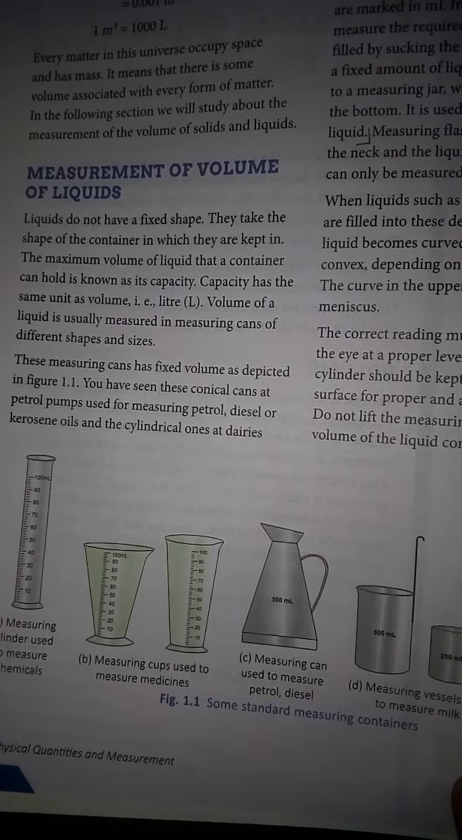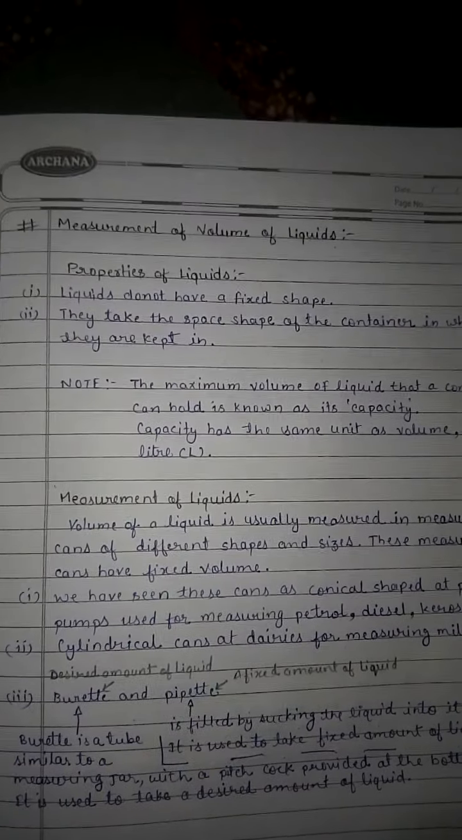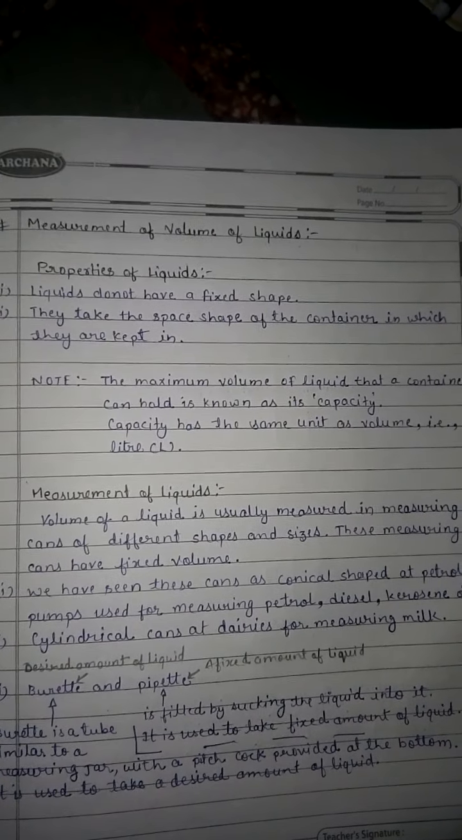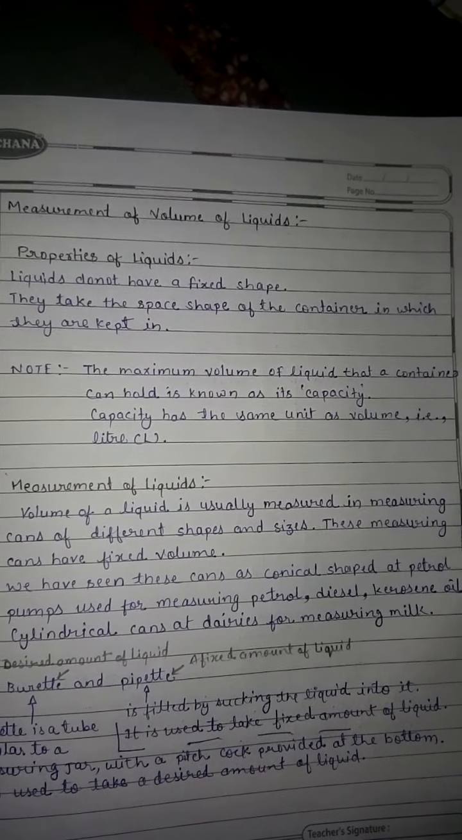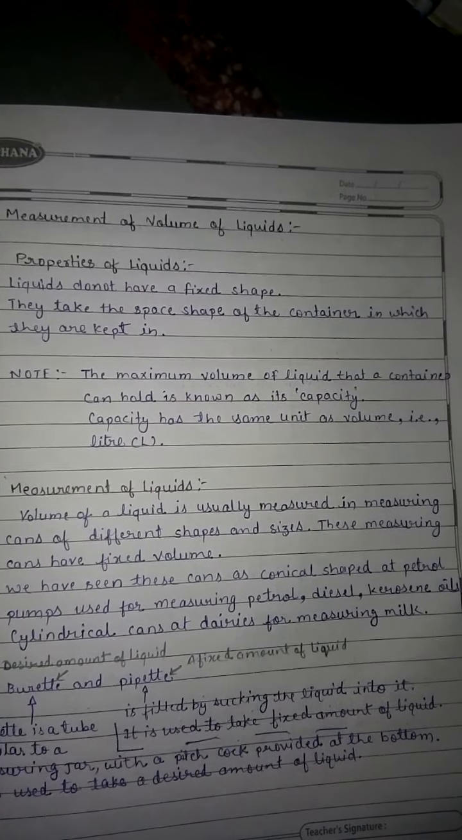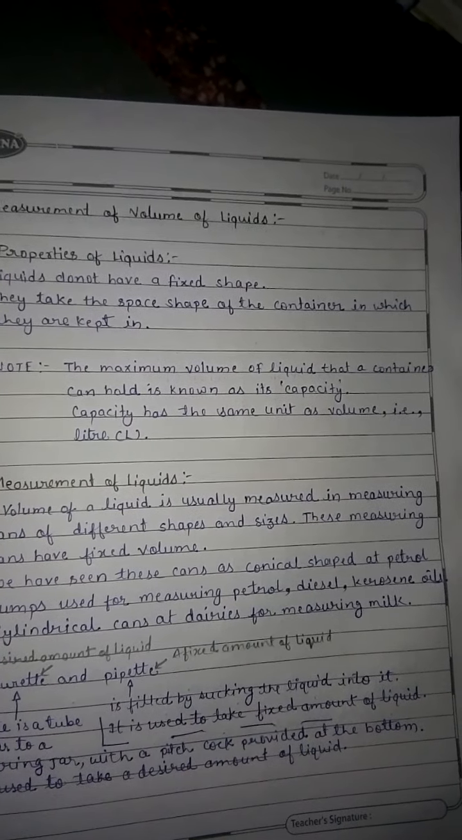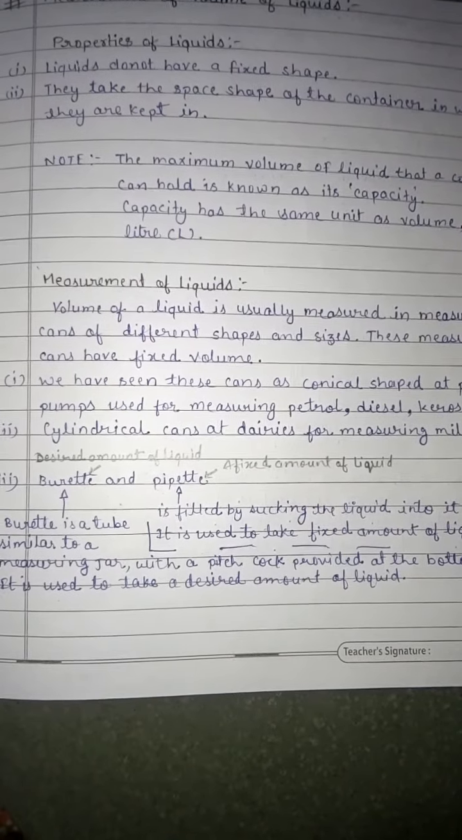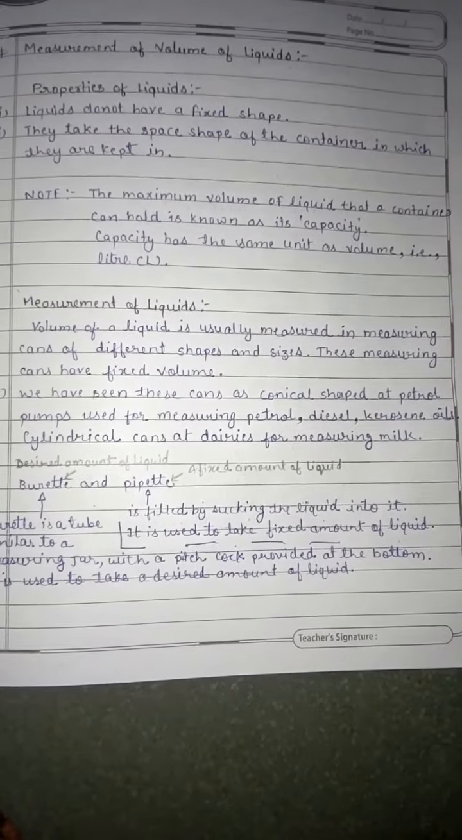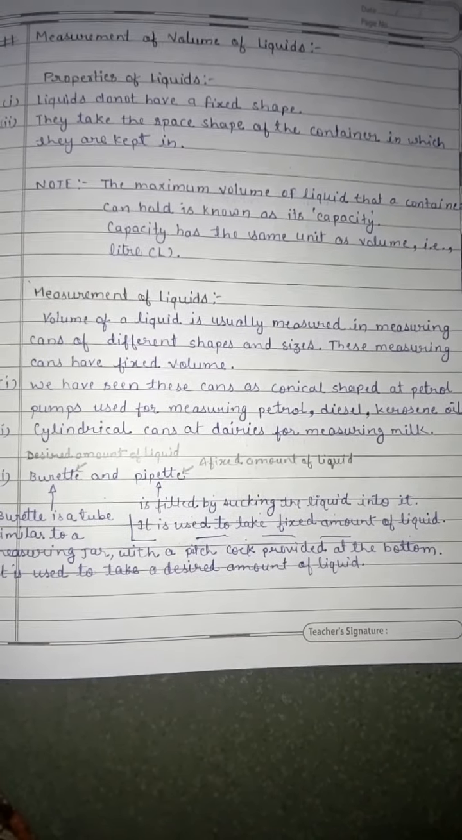Before discussing this topic, let us know about the properties of liquids. Liquids do not have a fixed shape. They take the shape of the container in which they are kept. Note, the maximum volume of liquid that a container can hold is known as capacity. Capacity has the same unit as volume, that is liter. Now, measurement of liquids. Volume of a liquid is usually measured in measuring cans of different shapes and sizes. These measuring cans have fixed volume.